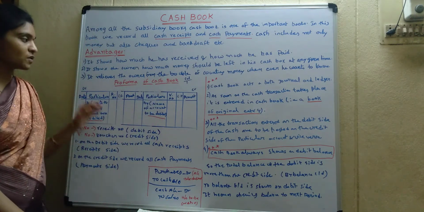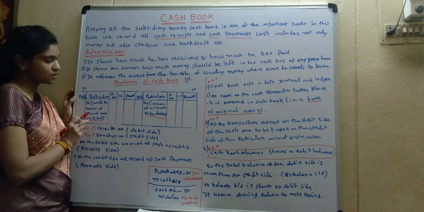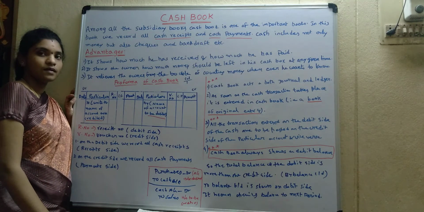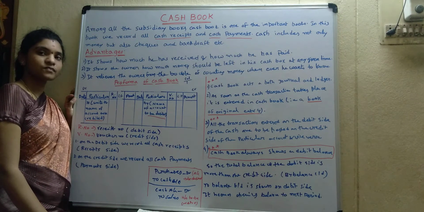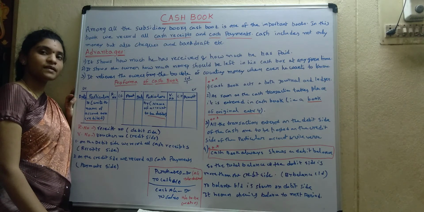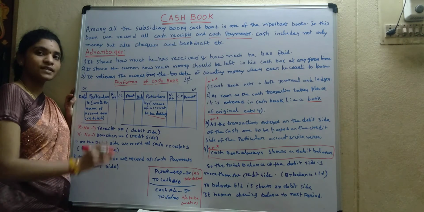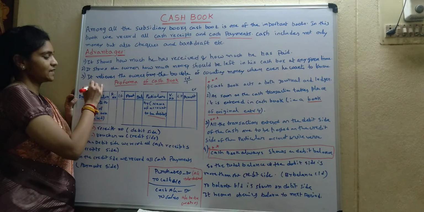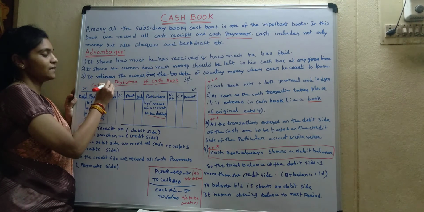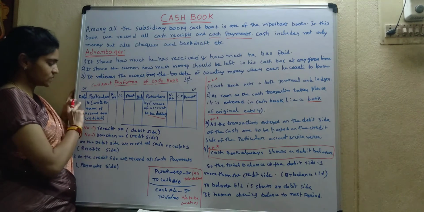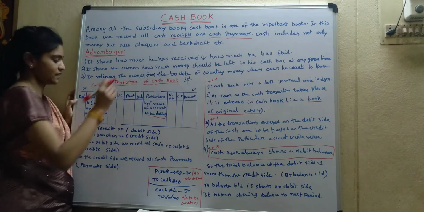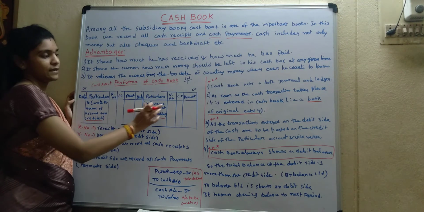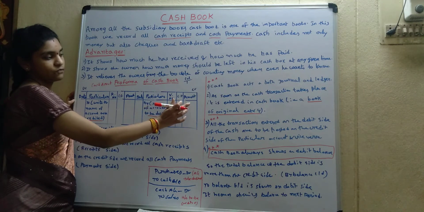Coming to the pro forma of cash book, can you remember anything by seeing the pro forma of cash book? Did you remember anything from the ledger? It resembles it. It is just like a cash account, isn't it? Now see the pro forma. This is the debit side and the credit side. Date, particulars, R number, LF, amount. Date, particulars, voucher V number, LF, amount.